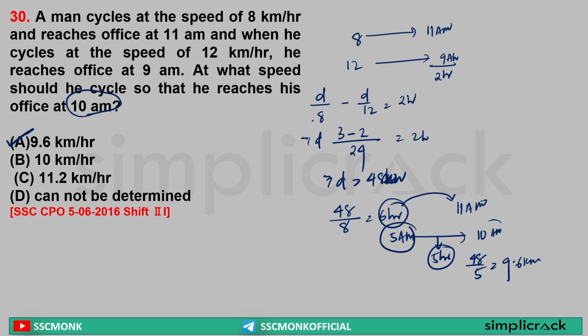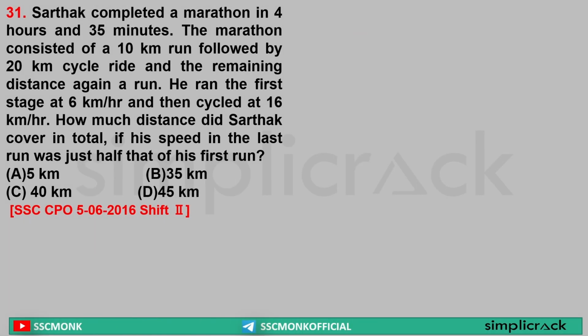Okay, so next it is saying Sarthak completed a marathon in 4 hours and 35 minutes. The marathon consisted of a 10-kilometer run followed by a 20-kilometer cycle ride and the remaining distance again a run. He ran the first stage at 6 km per hour. That means he was running 10 km at 6 km per hour speed. So this is the time of running. Then 20 km he cycled at 16 km per hour. So the time taken is 20 by 16.